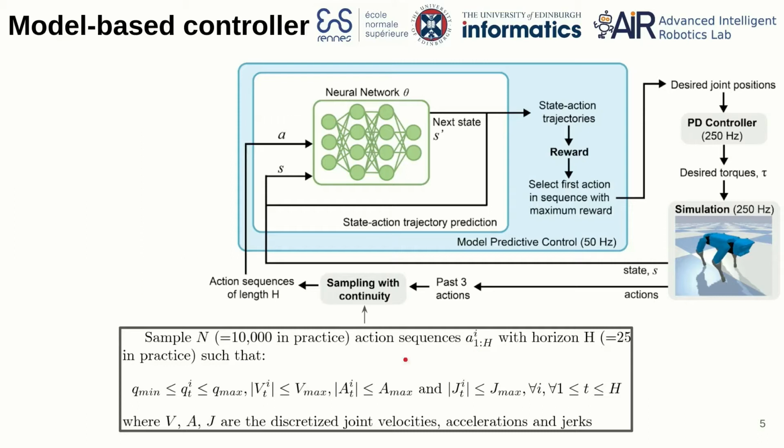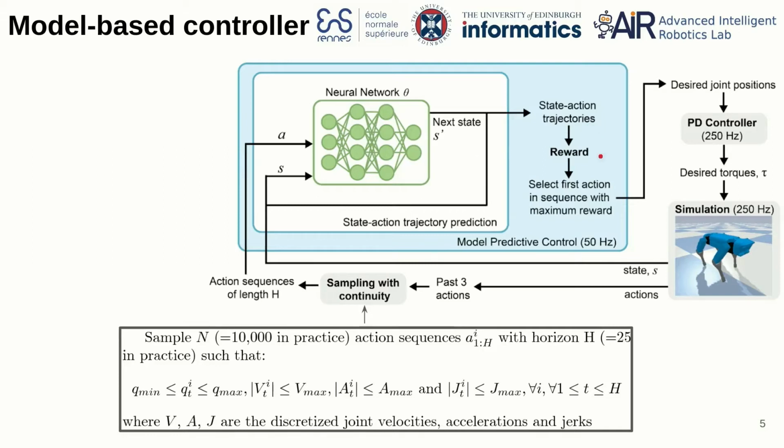As the action sequences correspond to the desired joint trajectories, we also apply hard constraints on the velocities, accelerations, and jerks of those joint trajectories so that we get smoother and continuous trajectories. We then apply our model on those action trajectories so that we are able to predict the state action trajectories from each one of them.